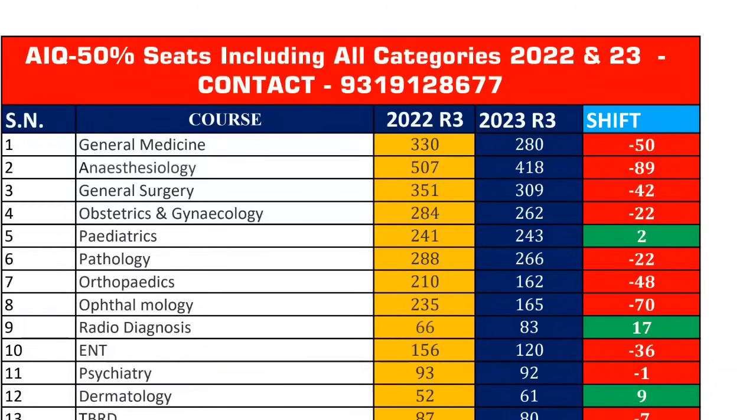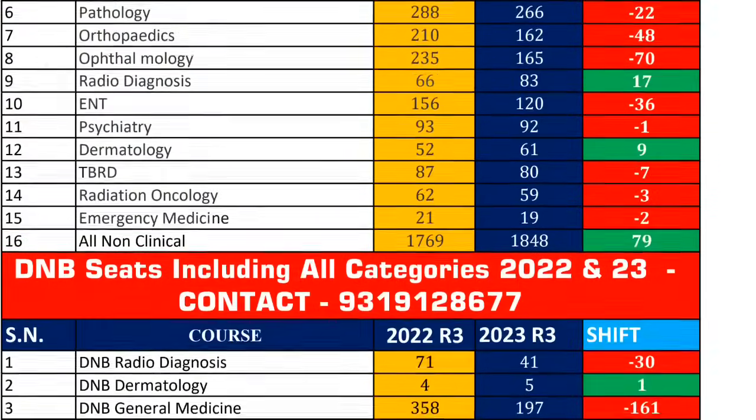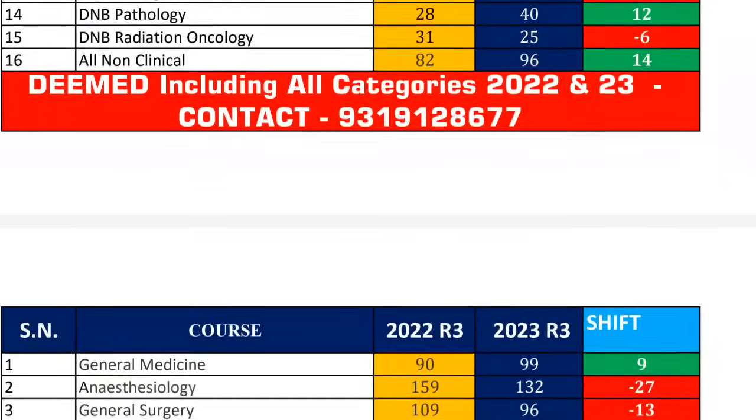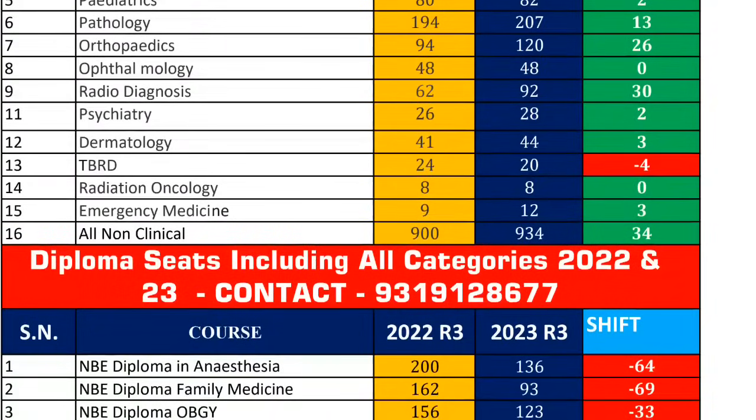In this session, we are going to talk about the seat matrix analysis for round 3, 2023, and its comparison with last year. We will do the comparison for different courses, All India quota 50%, DNB, and NB-DIPLOMA deemed universities. Okay, and we will try to come to some conclusion like how many seats are left and why these many